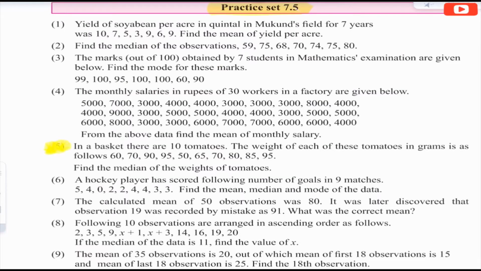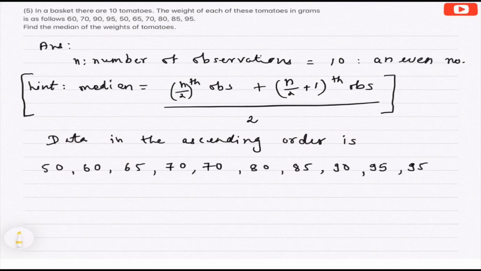Question number 5. In a basket, there are 10 tomatoes. The weight of each of these tomatoes in grams is as follows: 60, 70, 90, 95, 50, 65, 70, 80, 85, 95. Find the median of the weights of tomatoes. Now, here the answer will be in grams.